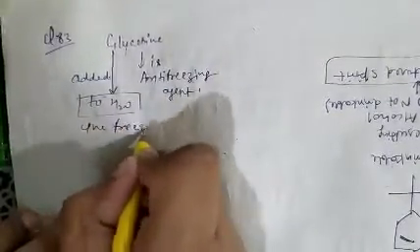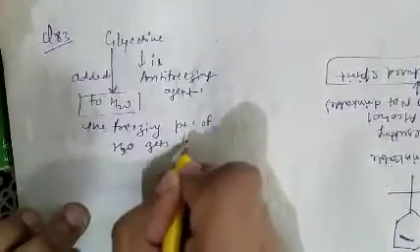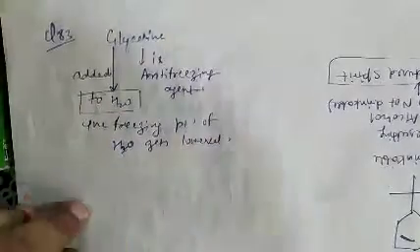So on addition of glycerin to water, the freezing point of water gets lowered. So question number 83, option C is correct.